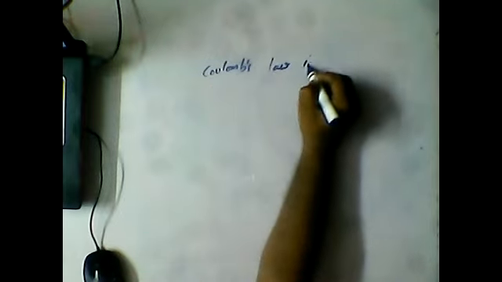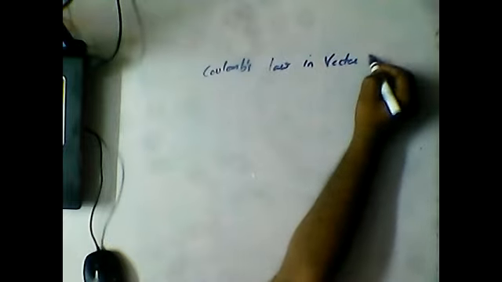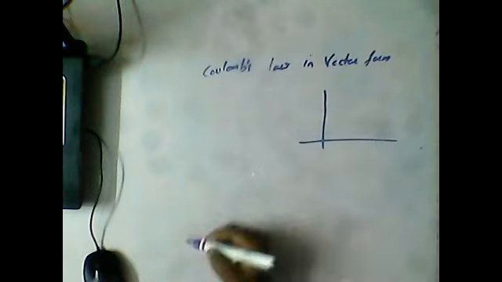Now coming to the next point. Before we go further, how do we represent Coulomb's law in vector form? So for example, this is a charge.